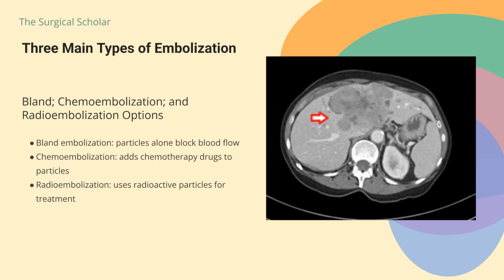This matters because, for patients with neuroendocrine tumors that have spread to the liver, embolization can control symptoms in up to 75% of cases when liver function is preserved. Before we dive deeper, let's establish the three main types. Bland embolization uses particles alone, chemoembolization adds chemotherapy drugs, and radioembolization uses radioactive particles. See the representative CT of a NET metastasis.